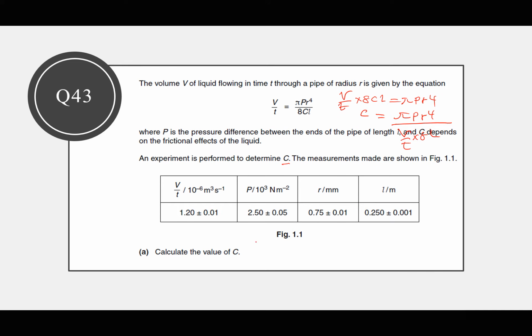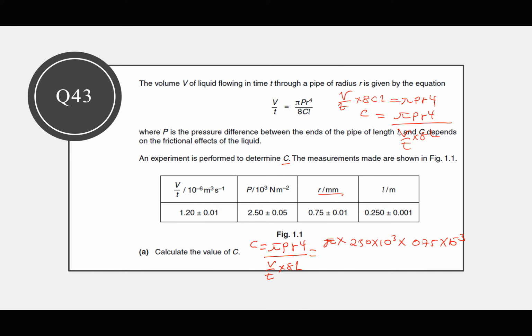I'm going to substitute in C equals pi P r power 4 divided by V over t times 8L. Substituting, I have pi times P. P is given as 2.50 times 10 power 3. Then R has been given as 0.75 times 10 power negative 3.